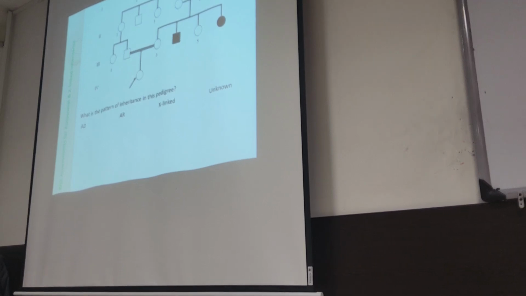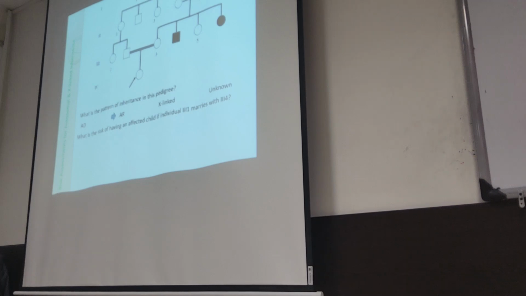In autosomal dominant, affected individuals usually have affected parents. There are two exceptions. What were they? Penetrance and new mutation. So this is autosomal recessive.